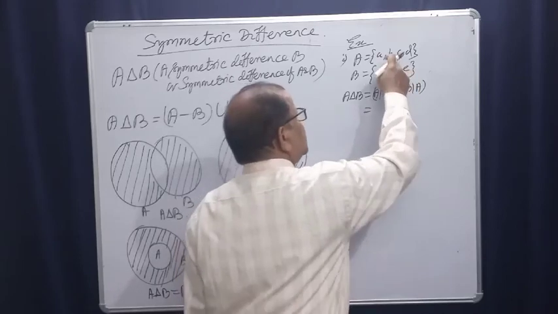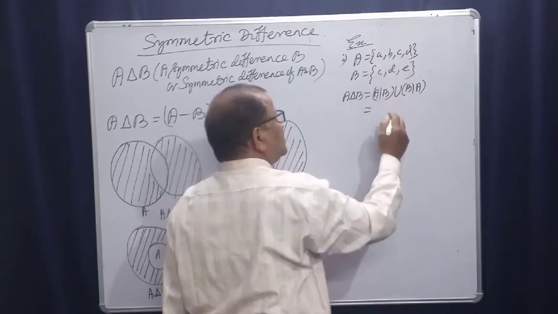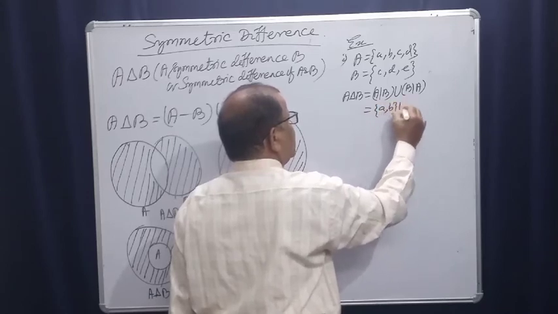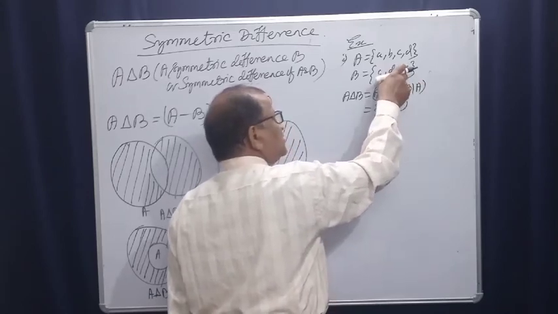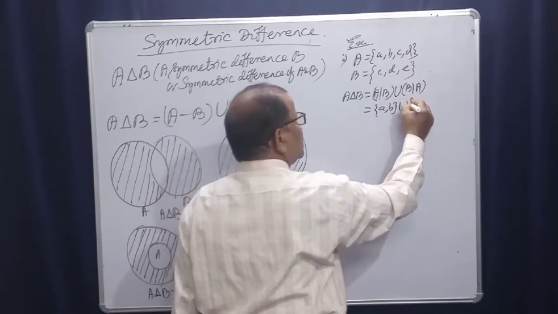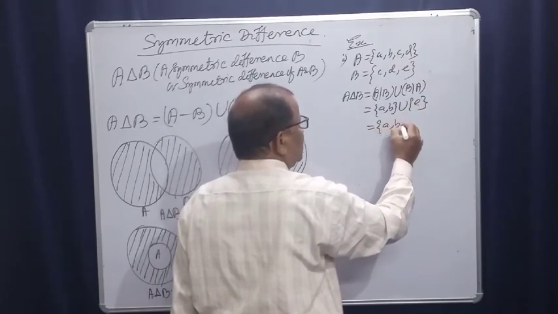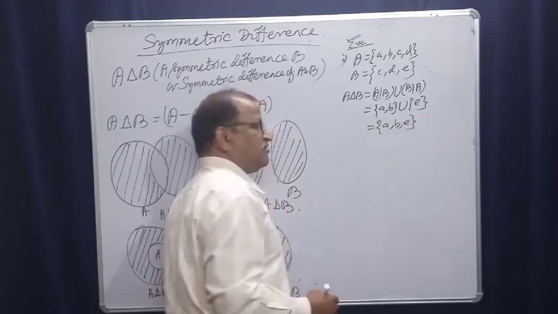A difference B union B difference A. A difference B, and B difference A, so it will be A symmetric difference B, right?